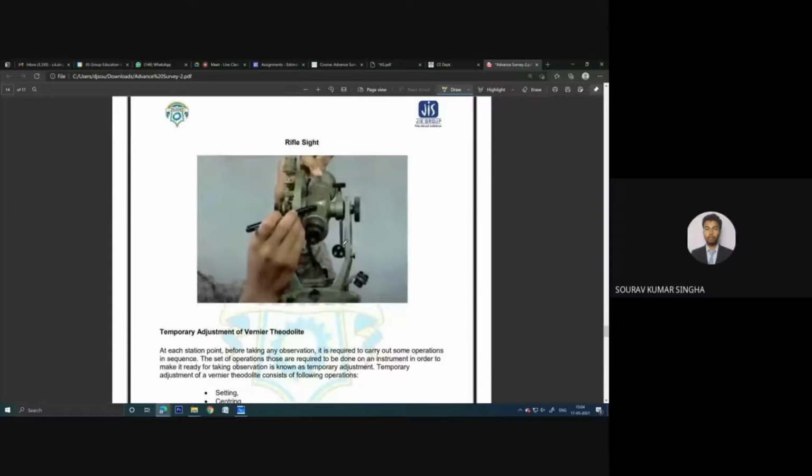Now the rifle sight, a very important thing. The rifle sight is provided. What is the rifle sight? Rifle sight is basically, if you have bought any kind of gun, like the normal toys for kids, you will see there, for aiming purpose we have a V shape, by which we can see the aim.